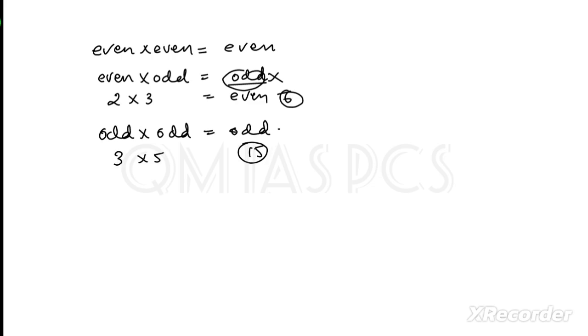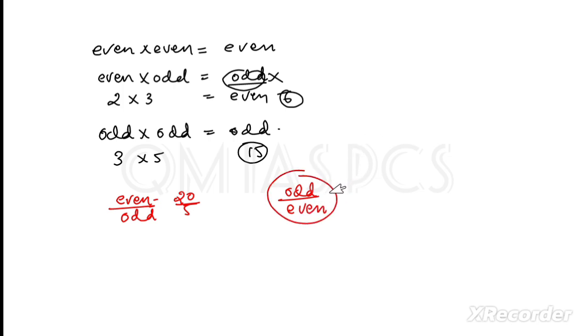I think I have missed one thing. I have divided even by odd, like 20 divided by 5. So can we divide odd by an even number? Try it. Can we divide an odd number by an even number? Comment the answer. Is it possible or not? Okay, so moving forward.